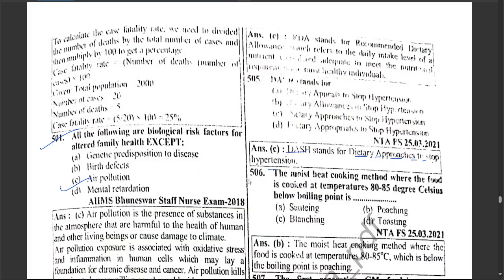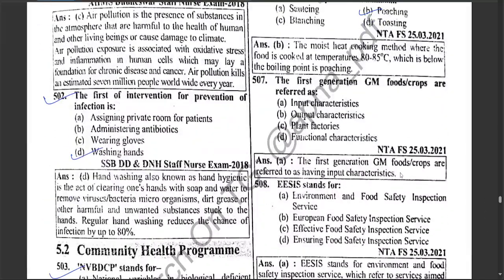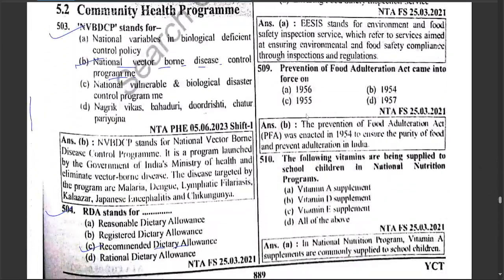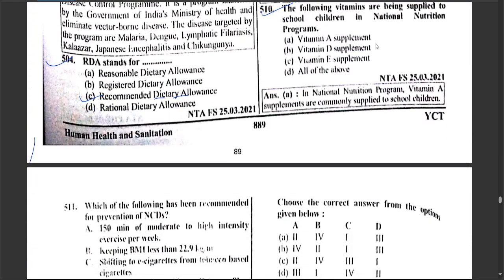The cooking method where food is cooked at a temperature of 80 to 85 degrees Celsius, below boiling point, is poaching. The first generation GM food crops are referred to as input characteristic. FSSAI stands for Food Safety and Standards Authority of India. Prevention of Food Adulteration Act came into force in 1954. The vitamin supplied to school children in the National Nutrition Program is vitamin A supplement.